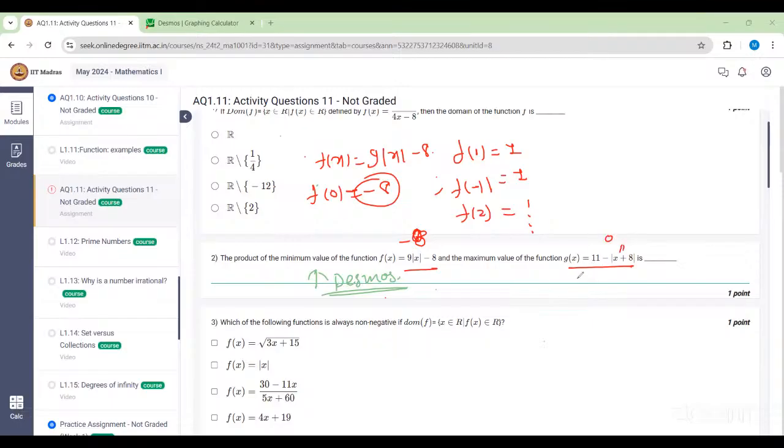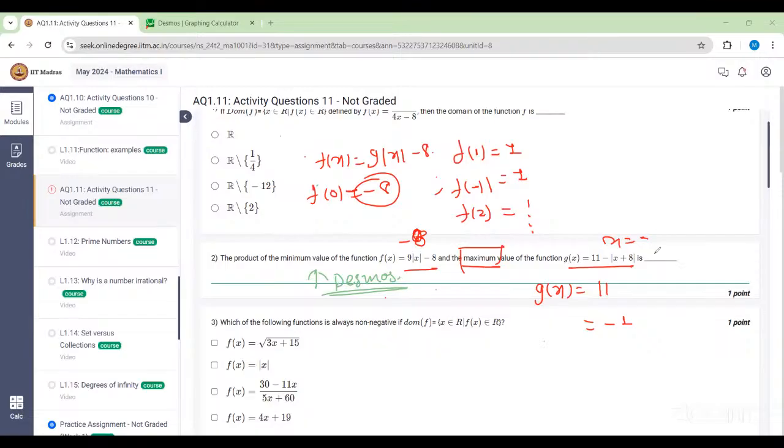Maximum value actually. Okay, sorry. Right. So the maximum value we have to take, that also occurs at minus 8, because we have to do 11 minus something, right? So 11 minus something bigger than 11 will give us a negative quantity. If I do 11 minus 12, then I'll get minus 1, right? So I want to find a value for which this particular modulus becomes 0. So I can take x equals minus 8.